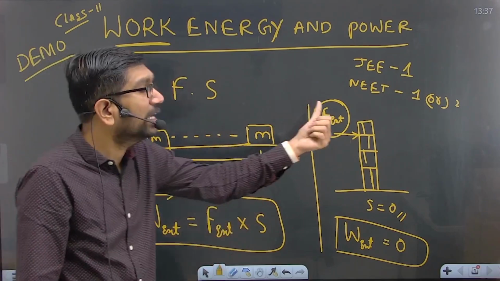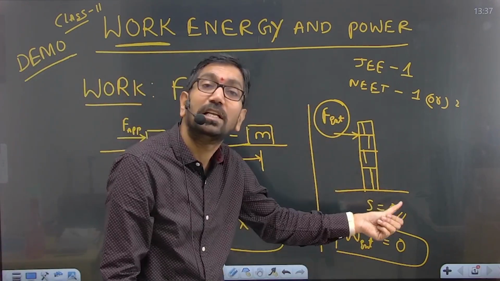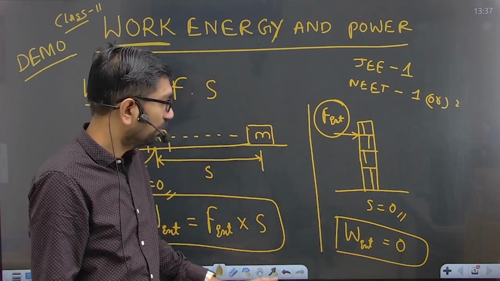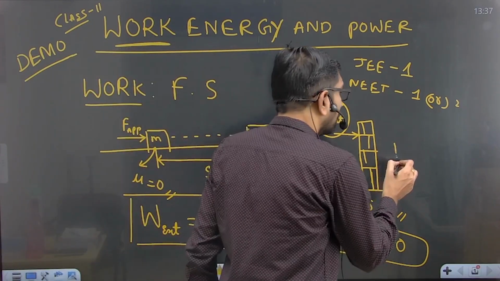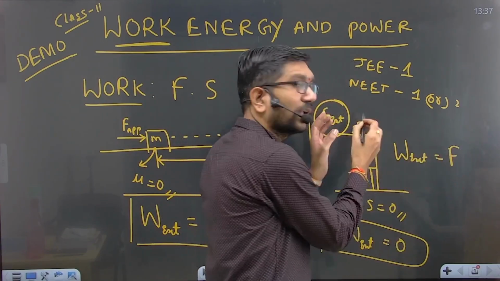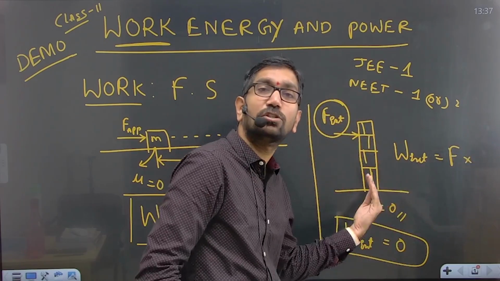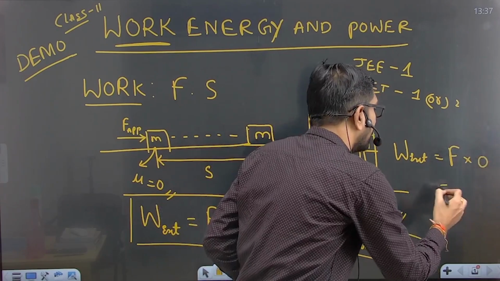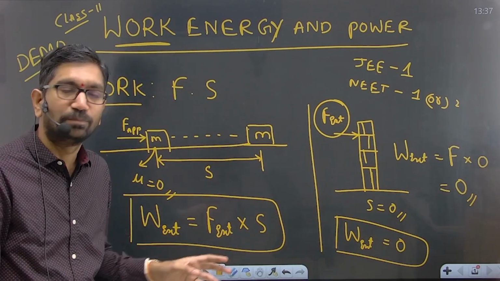But in this case, even though you are applying the force, the displacement is zero. So finally, the work done is zero only, because in the work done formula you have to apply force, and the body must be displaced. Here it is not moved, so finally the work done is zero, right, beta.